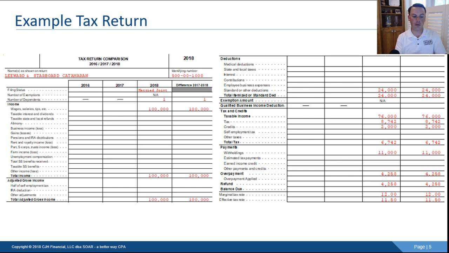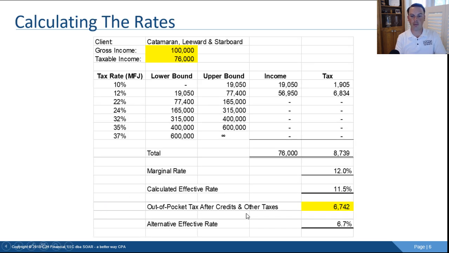So they're dollar for dollar, and they reduce the amount of tax that you have to pay out of pocket. So if we go back here, this is why I call it out of pocket tax after credits and other taxes. Examples of other taxes are going to be like your, call it Obamacare, healthcare penalty that you may be subject to if you didn't have health insurance, stuff like that. So those are like other taxes. And then credits are going to be things like the child tax credit that we just talked about, credit for other dependents, things like that.